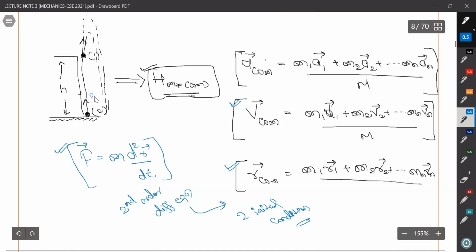Suppose one is thrown with 20 meter per second, and the other is thrown with 40 meter per second. Its mass is 4 kilogram, its mass is 2 kilogram, and H suppose 100 meter. Try to solve this. You can easily solve this.